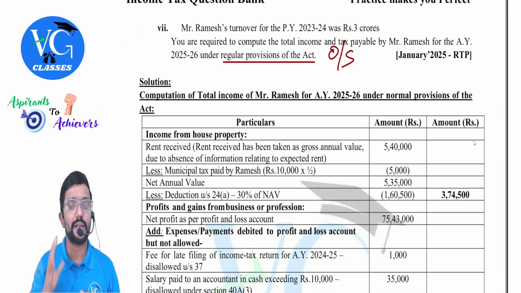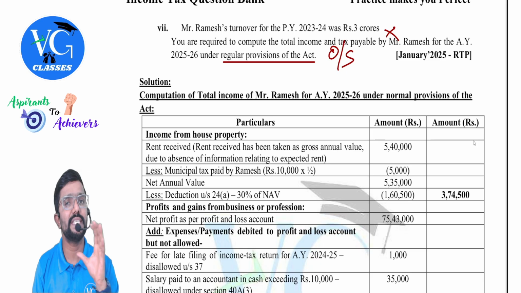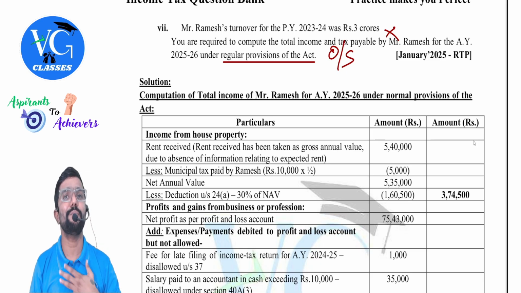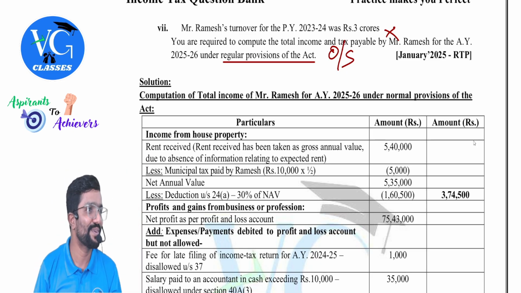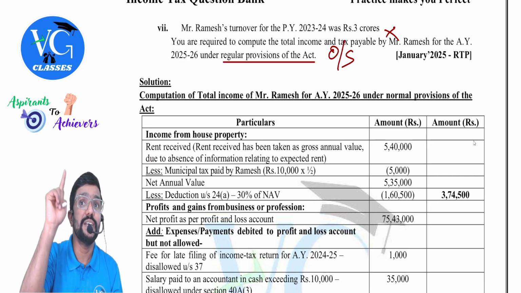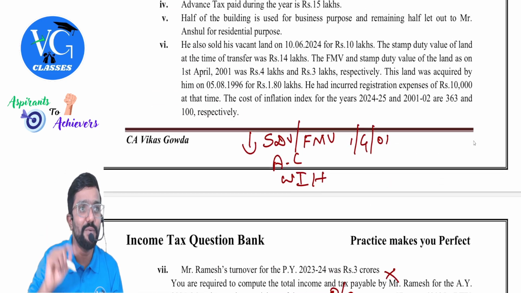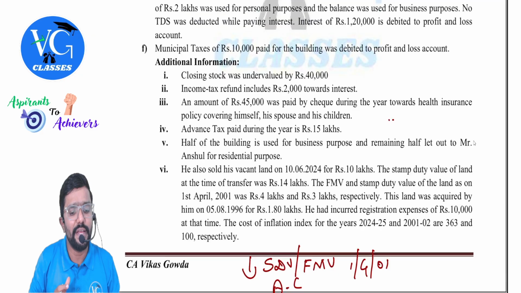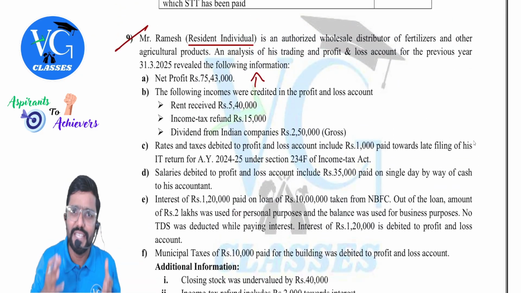Last one. Mr. Ramesh's turnover for previous year 23-24 was 3 crores. Guys, this is not relevant for our calculation, but they are just giving a hint that for Ramesh, last year audit was applicable. Last year if audit was applicable, in the current year, who is he? Individual.